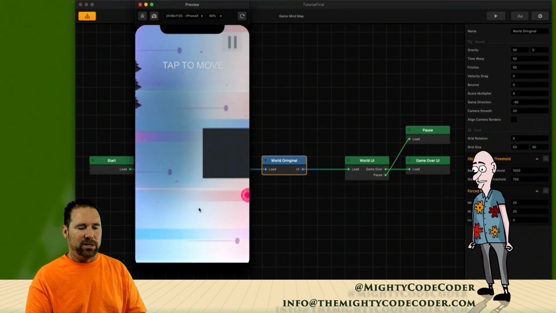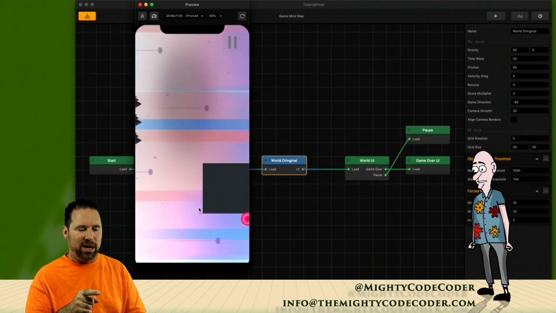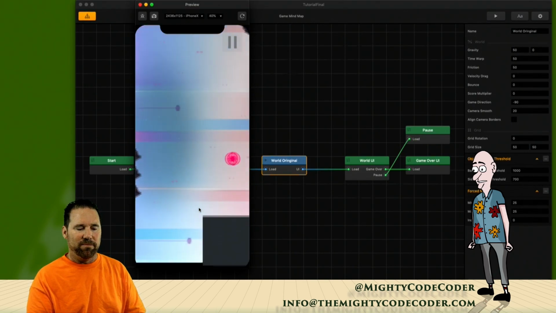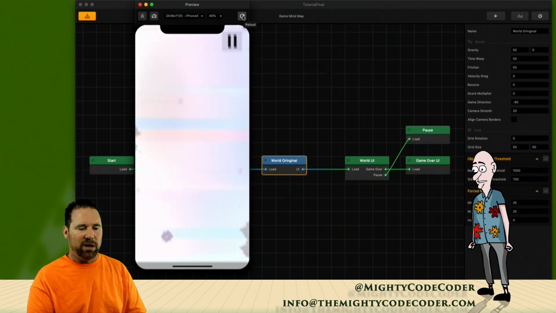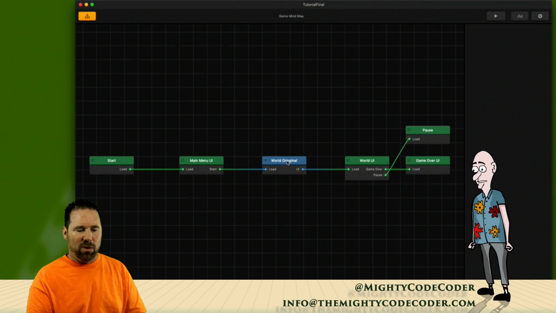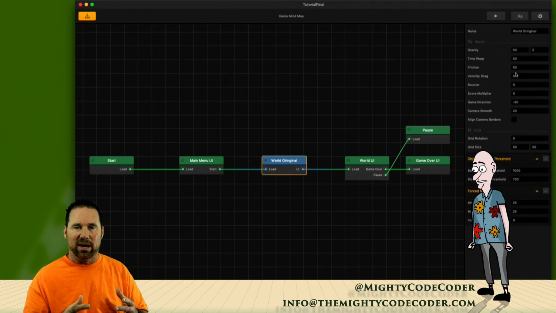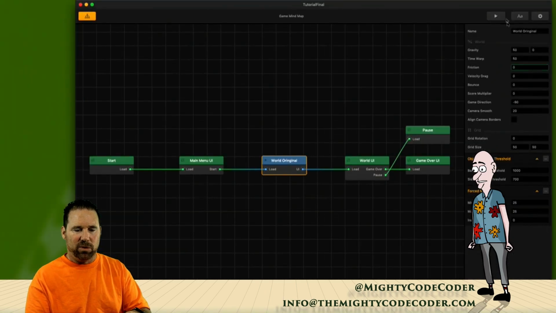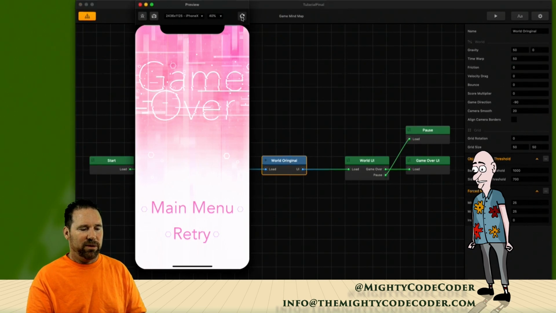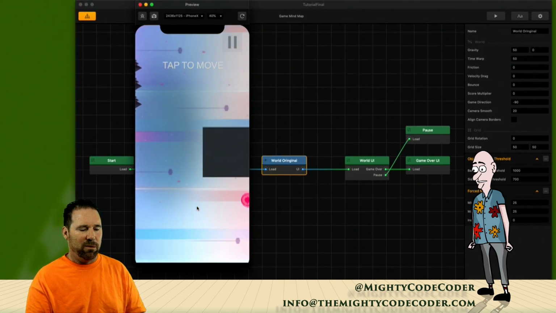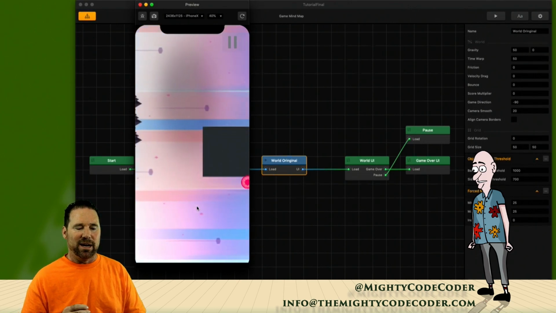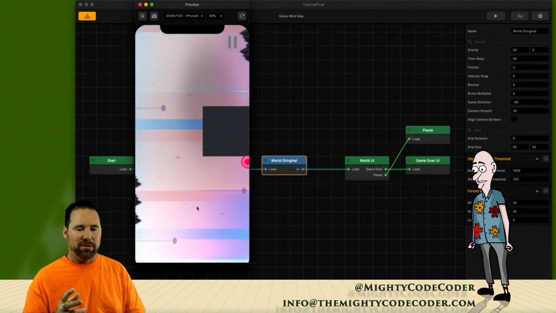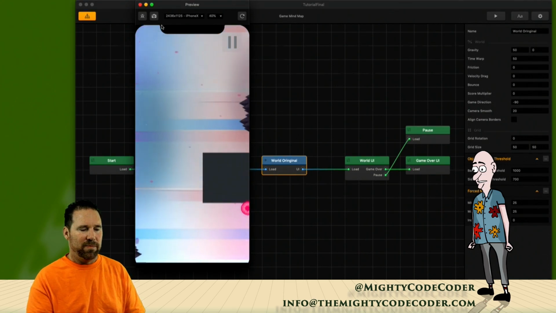And start it, and so it falls straight down. Now you can see it's falling down and it's pushing me out of the way. I can't get out of the way unless I go around it. All right, so let's try to fix that. So if I want to be able to push that object off, there's a friction setting in the world. See the friction? So it's about 50. Well, if I set it to 0, it'll be like ice. I can push it. Okay, so let's scroll that back and play it. Refresh it and start it, and now it drops down, but instead of pushing me, it's like it's on ice, and I could push that block away from me. Okay, very nice.